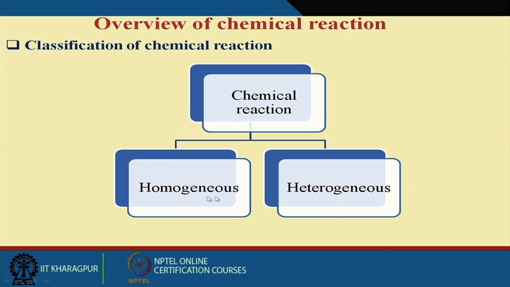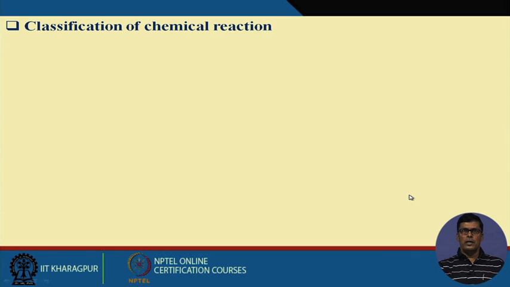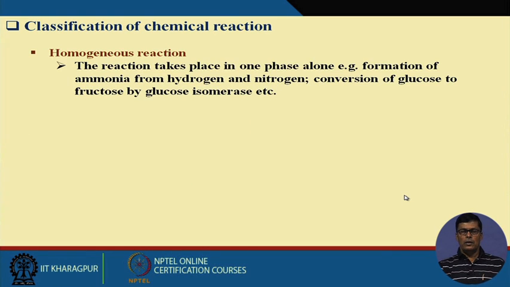One is called homogeneous reaction, another is heterogeneous reaction. Now, what is a homogeneous reaction and what is a heterogeneous reaction? Homogeneous reaction means the reaction takes place in only one phase. We know there are three different phases: gas, liquid, and solid. In the solid phase, mostly there is no reaction taking place, so mostly reactions take place in the gaseous phase or liquid phase. If the reaction takes place only in the liquid phase, we call it homogeneous reaction. If it takes place only in the gaseous phase, we also call it homogeneous.